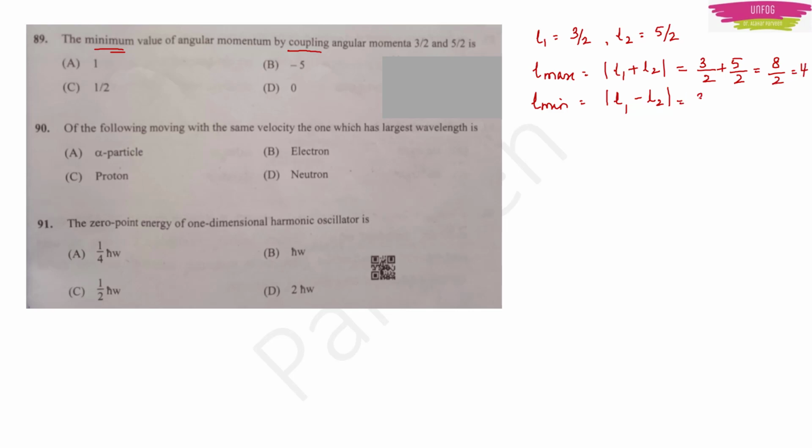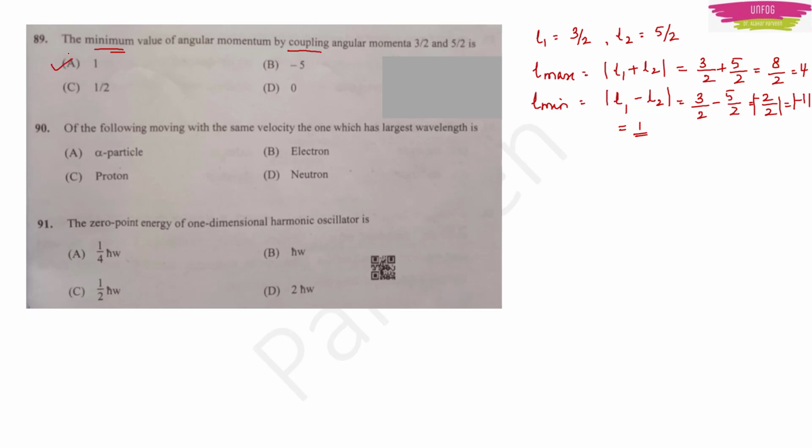And minimum value will be 3 by 2 minus 5 by 2, which is equal to minus 2 by 2, minus 1. Of course I have mod here, so all the negative values get vanished. So my minimum angular momentum becomes 1. Mod of minus 1 is 1. So option A is the right answer.